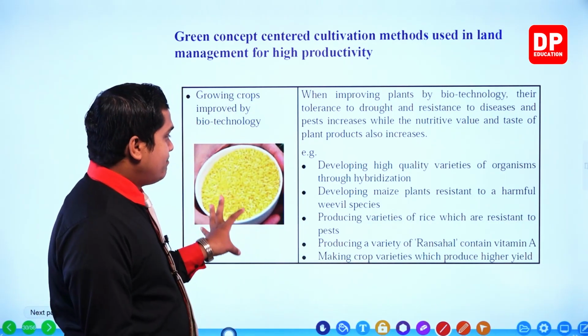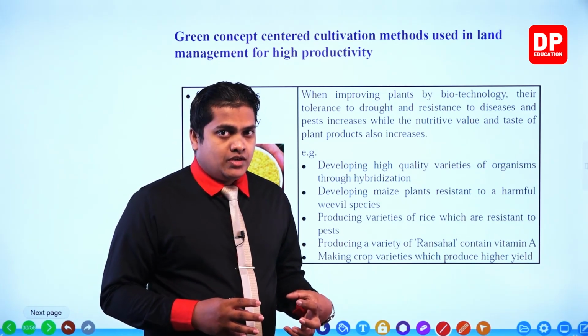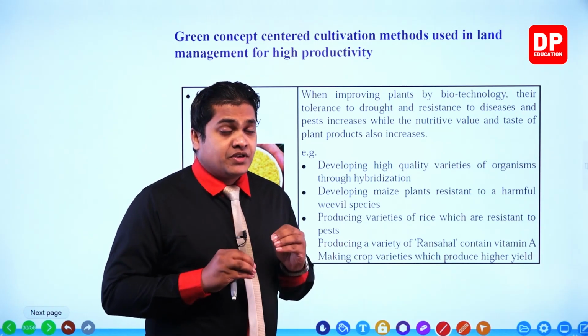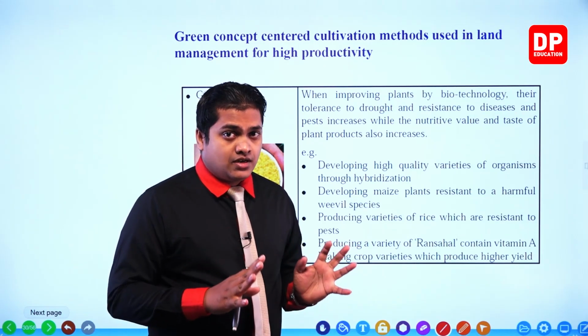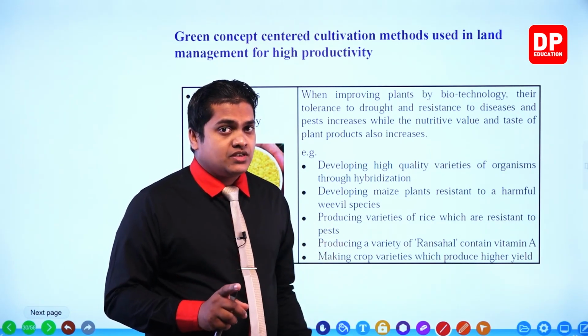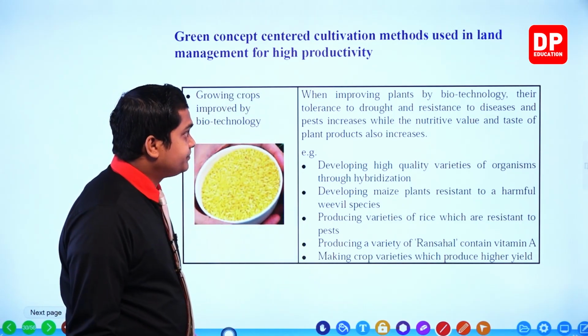So this is made by the genetic engineering process, okay. This is made by the genetic engineering process, my dear children. There's a specialty among this golden rice. So we'll be discussing those things when we go ahead with the lesson part. So now let's see what the specialty in here is.